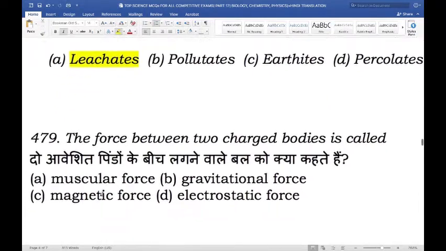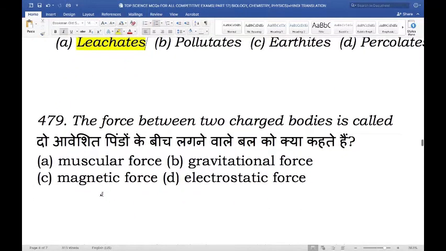Next, the force between two charged bodies is called. Is it called muscular force, gravitational force, magnetic force, or electrostatic force? And the right answer here is electrostatic force.